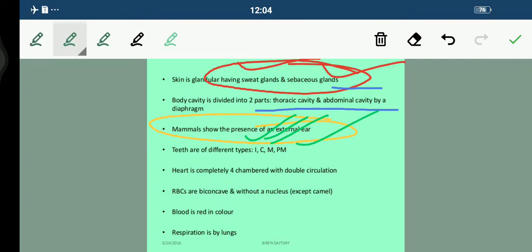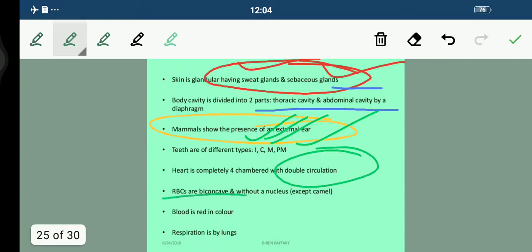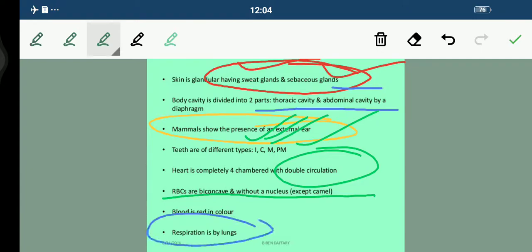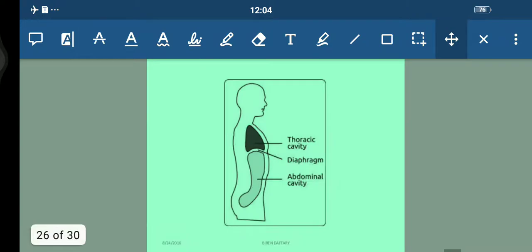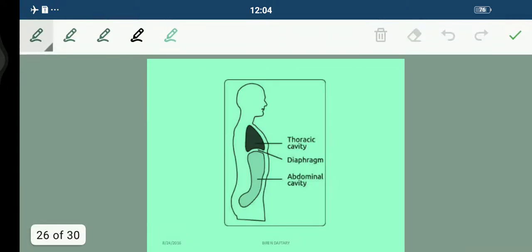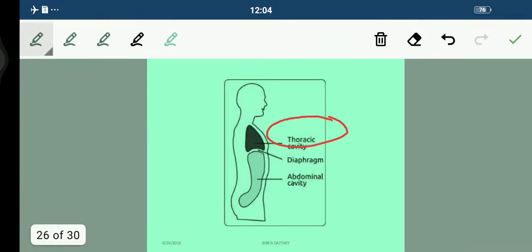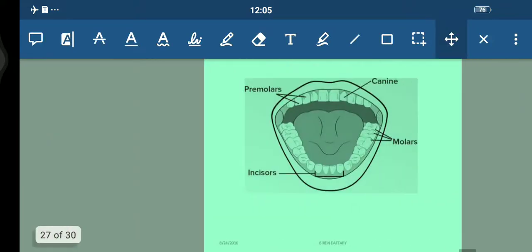Heart is completely 4 chambered and it shows double circulation. So double circulation is also important here. And RBCs are without a nucleus, except in camel. Blood is red in color, students, and respiration is done by the lungs. You can see here, this one is the thoracic cavity, this one is the diaphragm, this one is the abdominal cavity. This is what a mammal looks like.